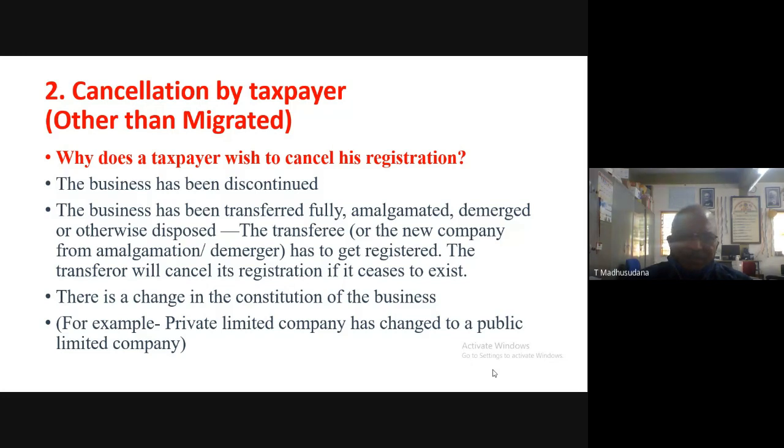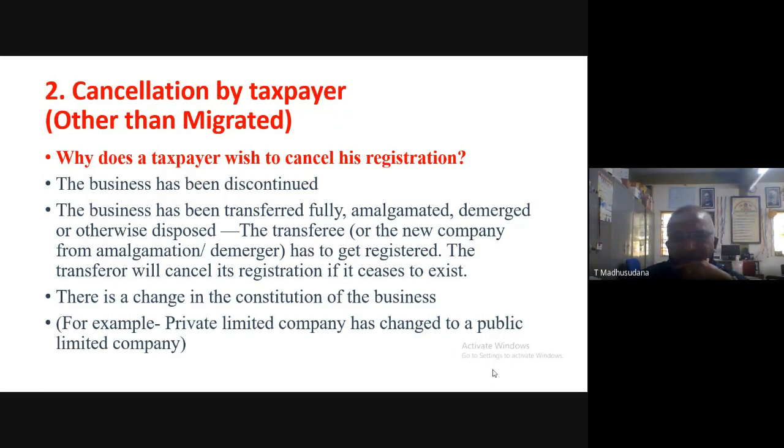Next, second one. The business has been transferred fully, amalgamated, demerged, or otherwise disposed. The transferee or the new company from amalgamation or demerger has to get registered. The transferor will cancel its registration, and if it ceases to exist,